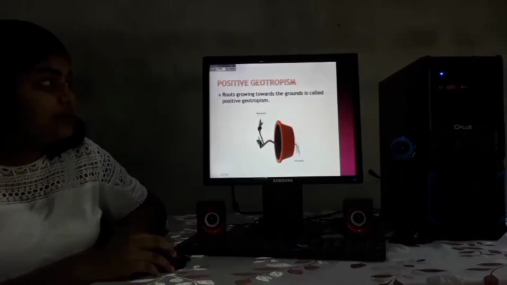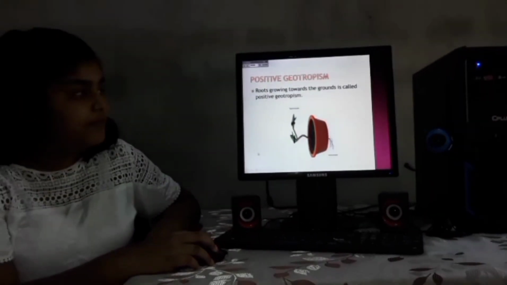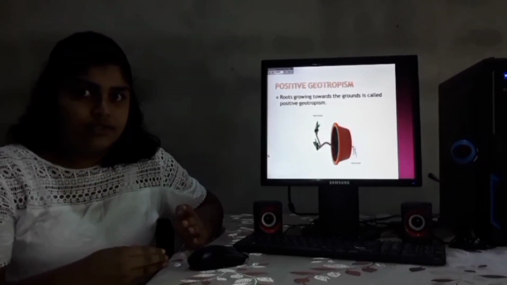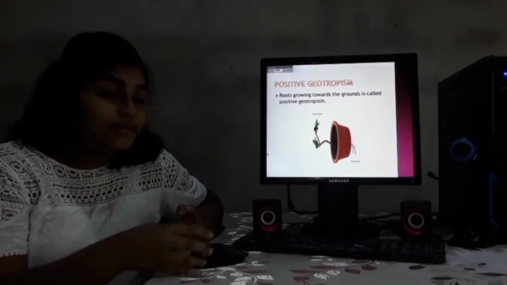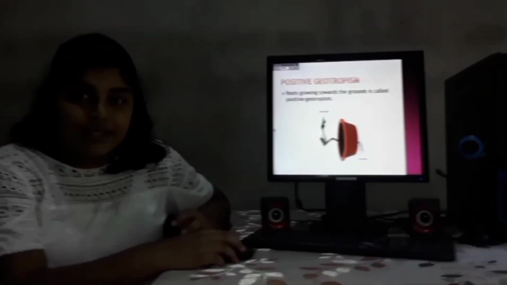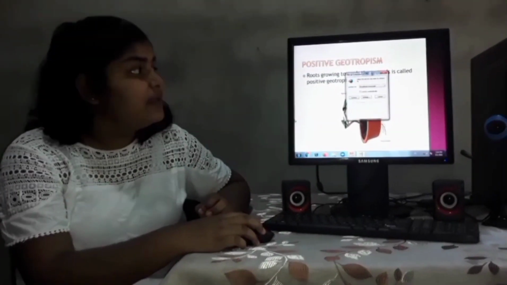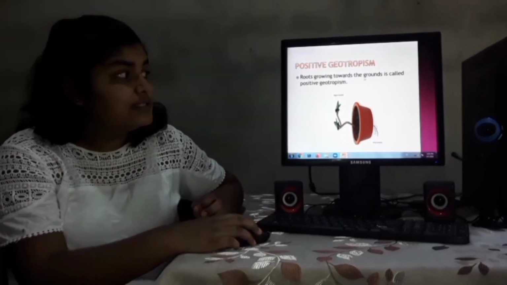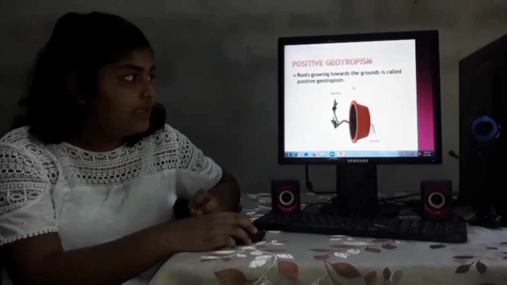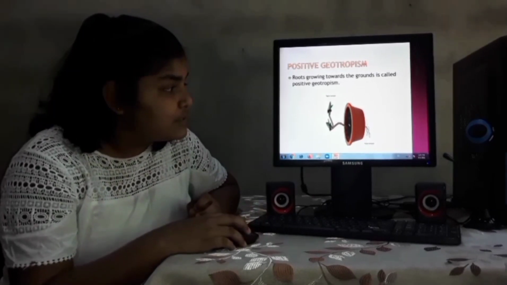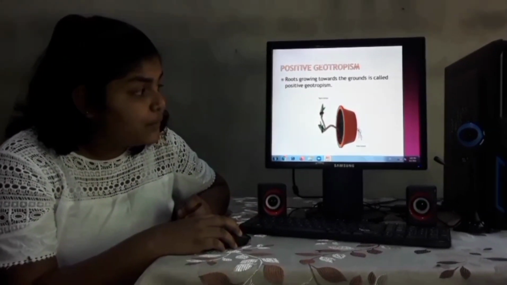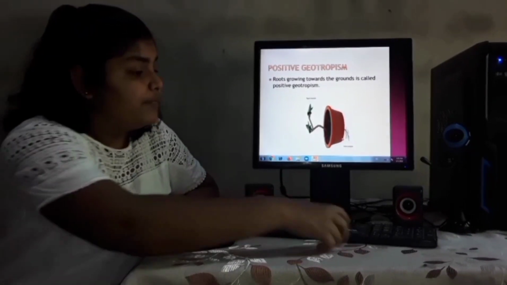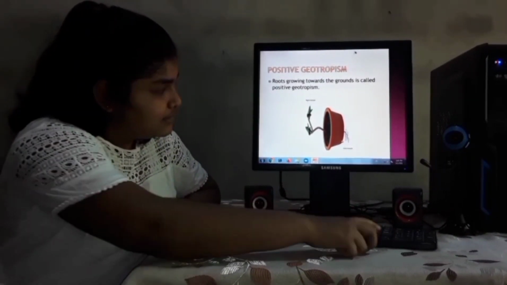Then we have to discuss about the positive geotropism. If the roots are growing towards the ground, means the positive geotropism. What is meaning by the positive geotropism? If the roots are growing towards the ground. Okay? Please look at this picture. You can see the roots are growing towards the ground. Okay. Then move to other slides.